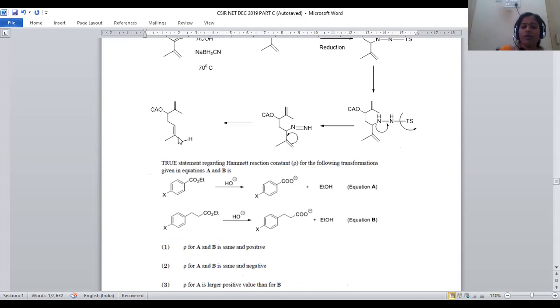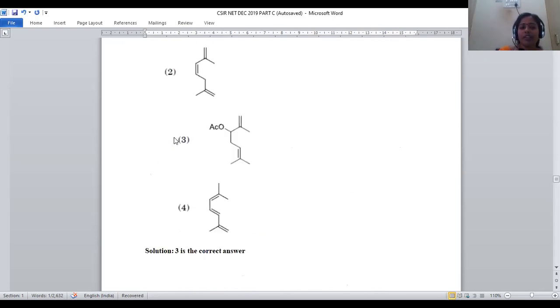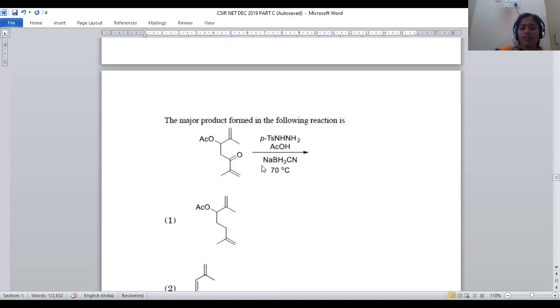This imine type of compound further involves migration of the double bond to this side, and nitrogen is discarded, so that the final product will have a double bond, CH3, OAc, CH2, CH double bond, CH3, CH3. So option number 3 is the right answer for this problem.